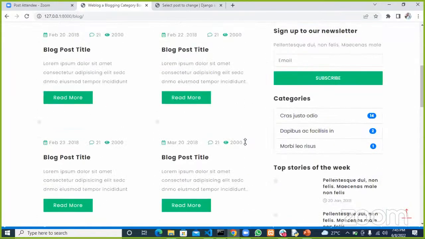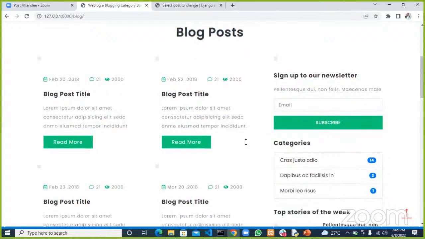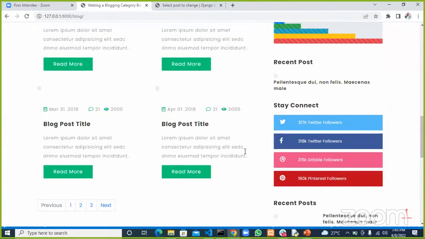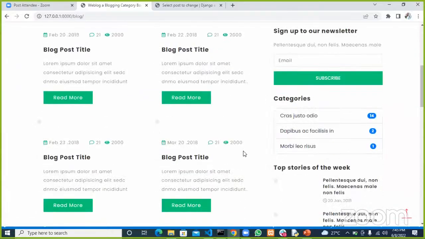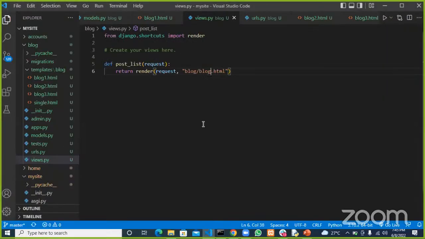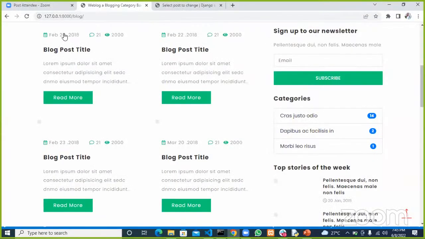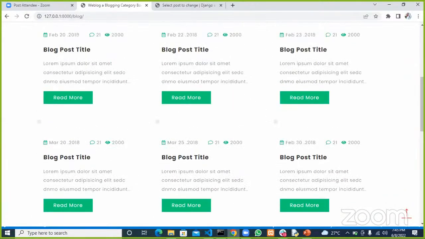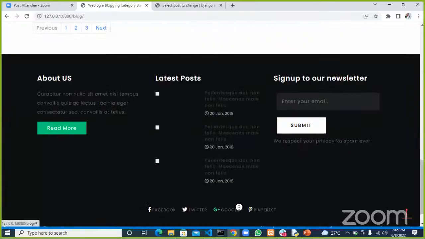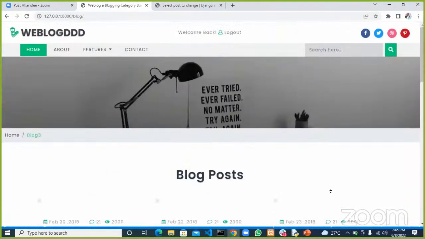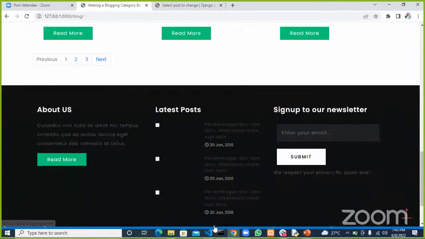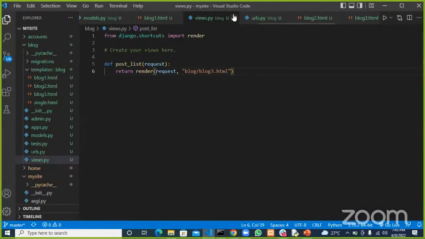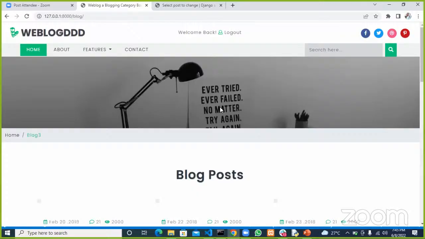All right, this one is like this. So this one is more like a grid format of it. So let's see the other one, block 3. And let's refresh. Okay, it's almost the same thing. In fact, the same thing. Except that this other one does not have a side menu, unlike the other one. So which one are we going for? Block 1, block 2, block 3. But to me, I think this block 3 kind of looks cool.